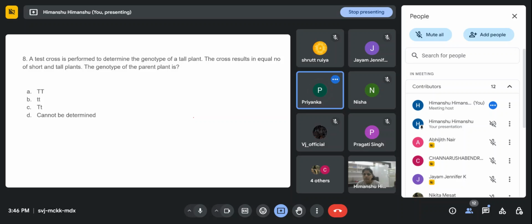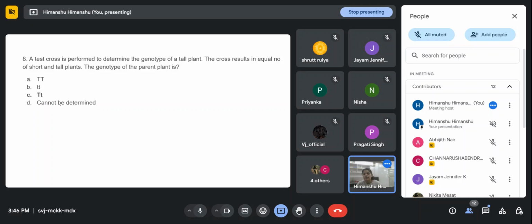Option C. Okay. Anyone else? Option C, ma'am. Option C. Okay. All of you are saying option C. Let's see. Okay, C is the right answer for this question.